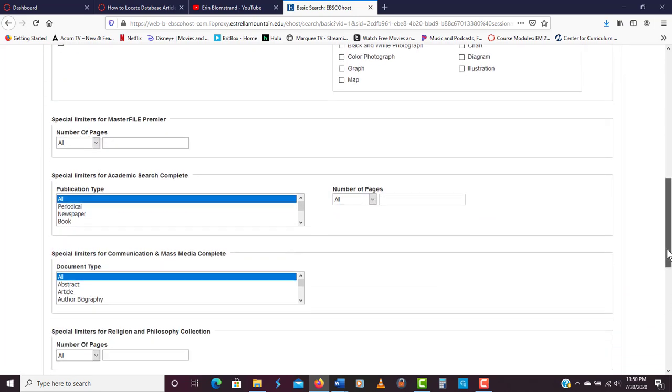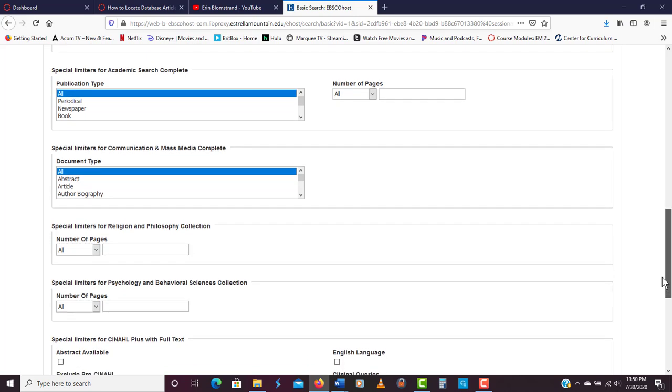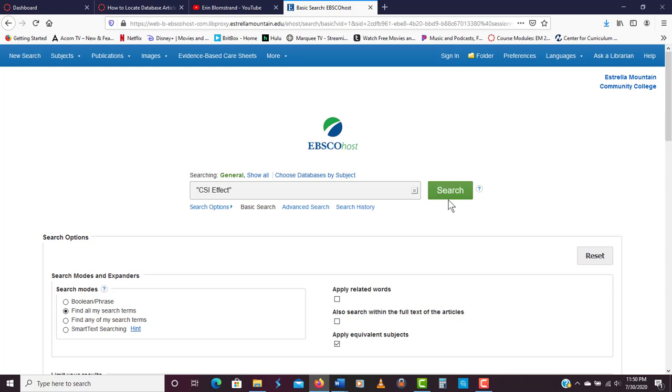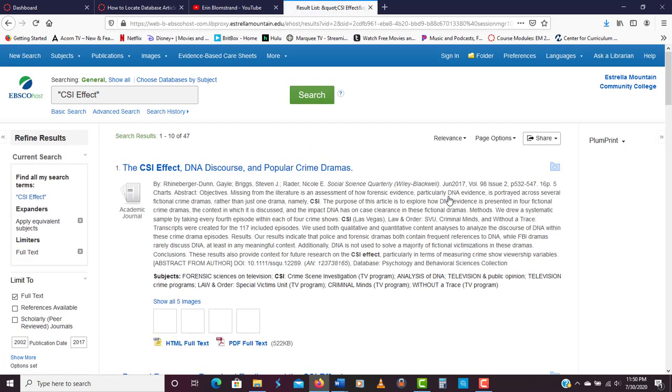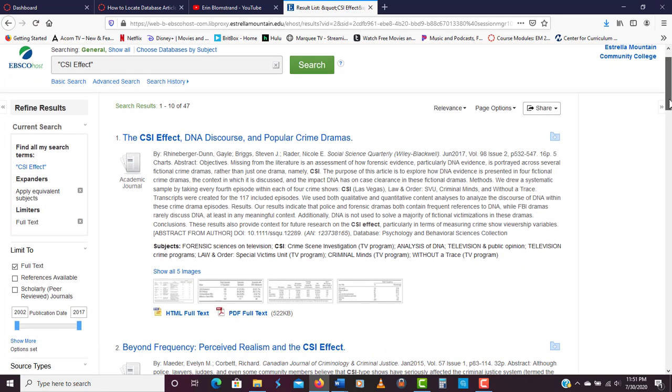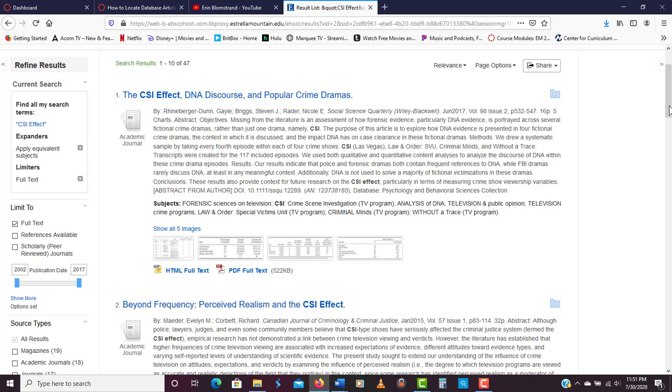options that are down here, but you can see that there's quite a bit of options for you. We just want to make sure we get a full text. And now I'm going to go ahead and hit search. And in a matter of seconds, we're going to get, it looks like 47 different results. Not too bad. You'll notice that when you're searching for an article in the database, that it should come up looking pretty much like this.